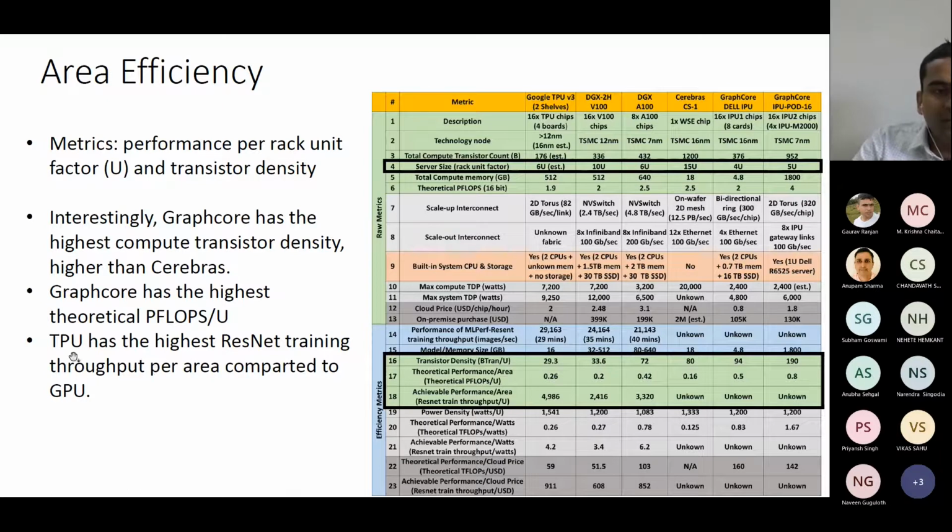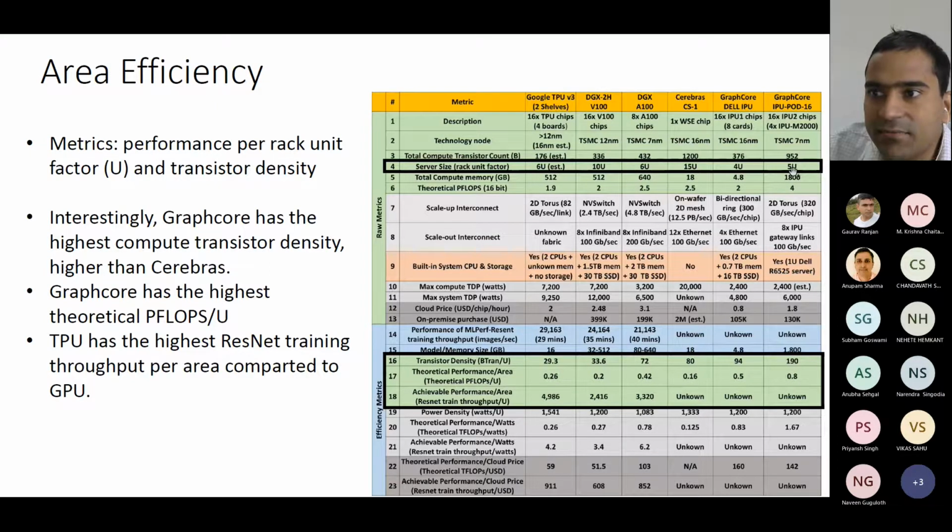And TPU has the highest ResNet throughput per U. That means how many images you can process with ResNet. The throughput is in terms of how many images per second. Here it is 4,986. Here that is unknown. So I think if they were to put Hanwha here, that would be a very good comparison because Hanwha has a very high IPS value. And GraphCore has the highest theoretical petaflops per U. This one, petaflops per U, 0.8. This is the highest.